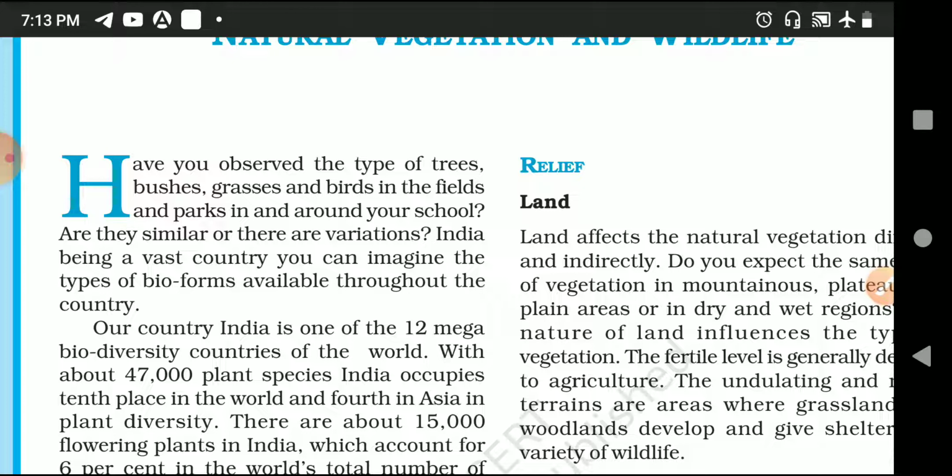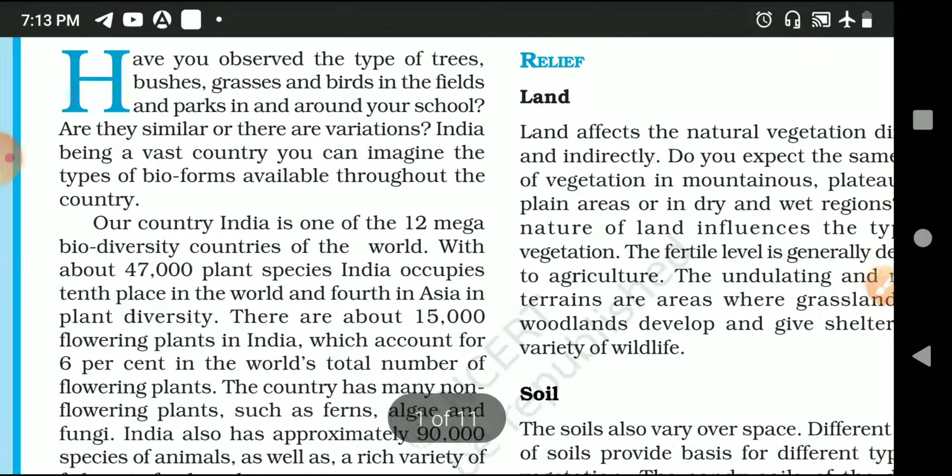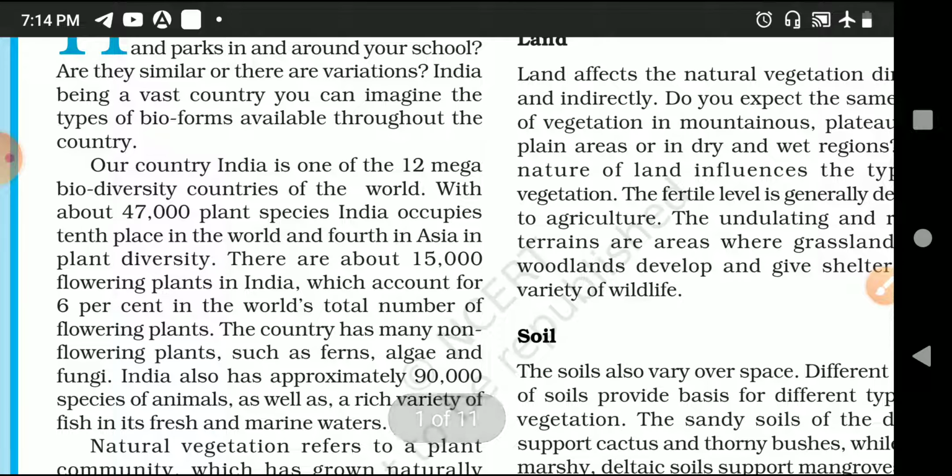So imagine the types of life forms available throughout the country in India. India is one of the 12 mega biodiversity countries of the world, according to the world.